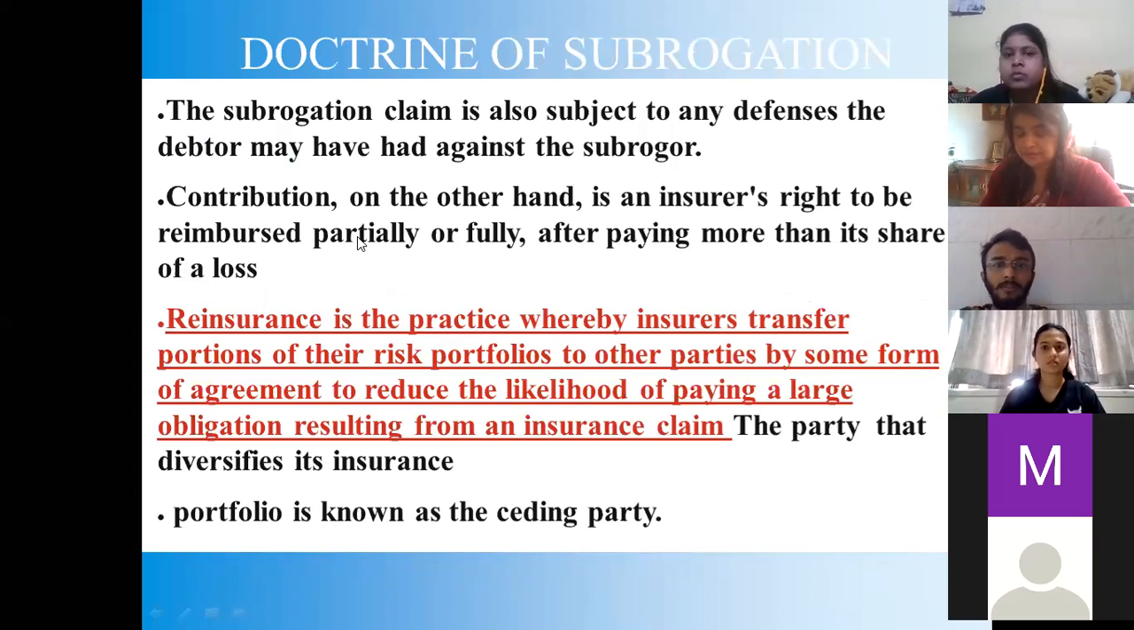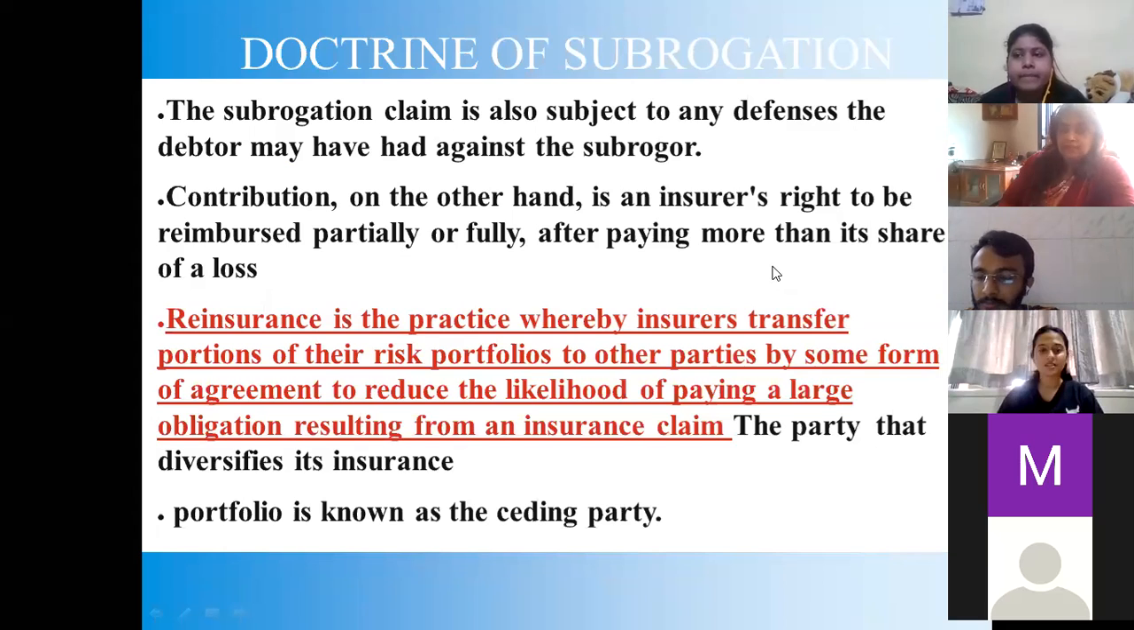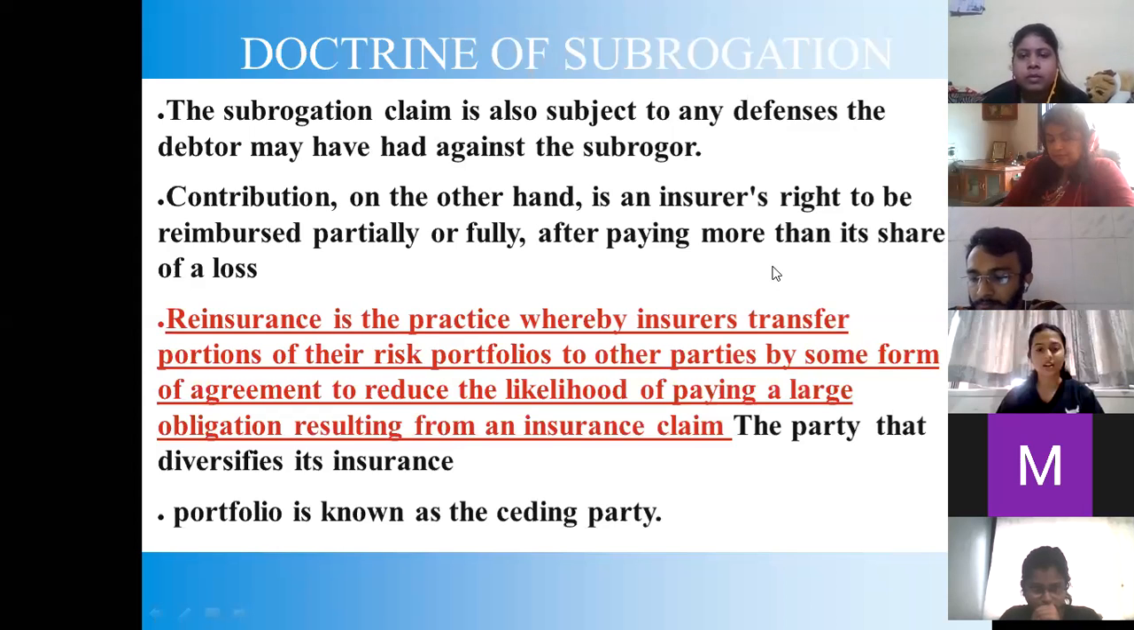Doctrine of subrogation. Very, very important. The subrogation claim is also subject to any defenses the debtor may have had against the subrogor. Contribution, on the other hand, is an insurer's right to be reimbursed partially or fully after paying more than its share of a loss. Reinsurance is the practice whereby insurers transfer portions of their risk portfolios to other parties by some form of agreement to reduce the likelihood of paying a large obligation resulting from an insurance claim.